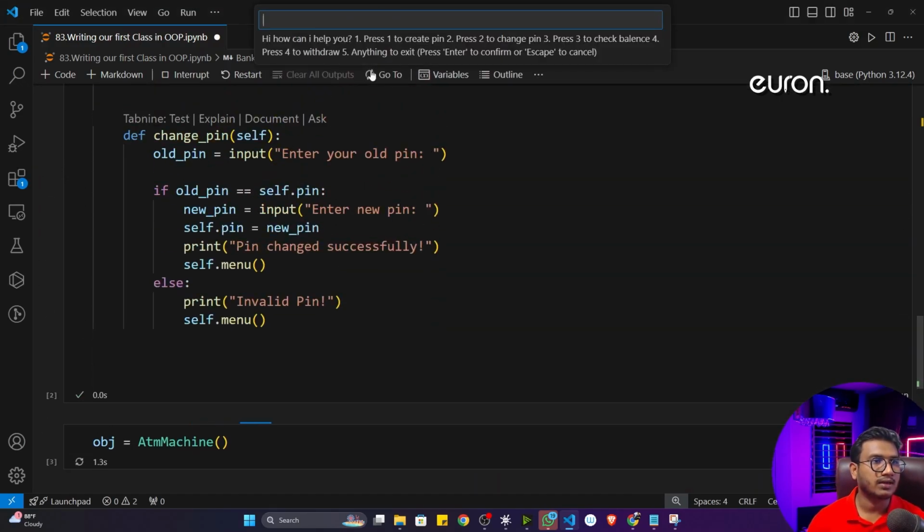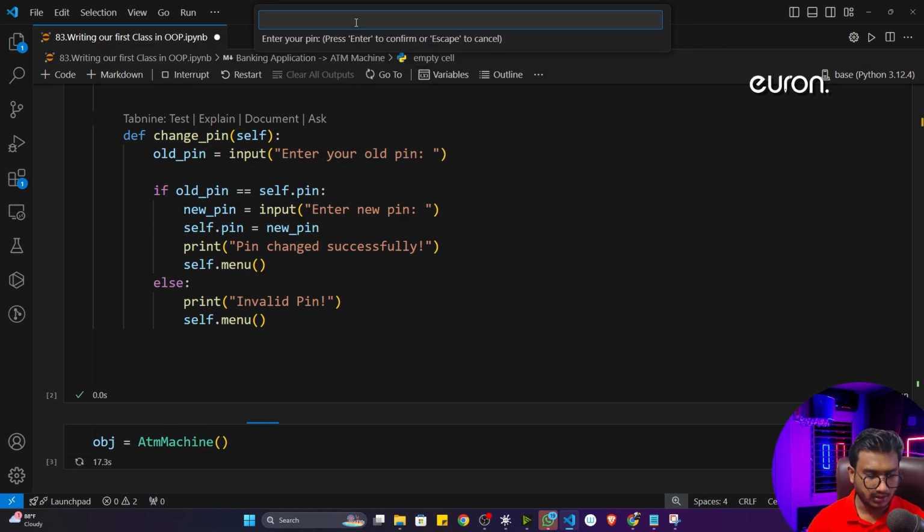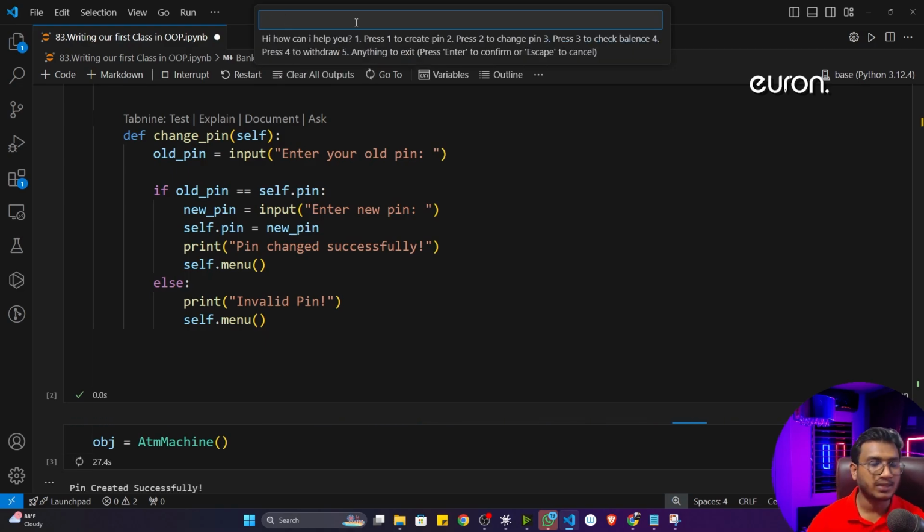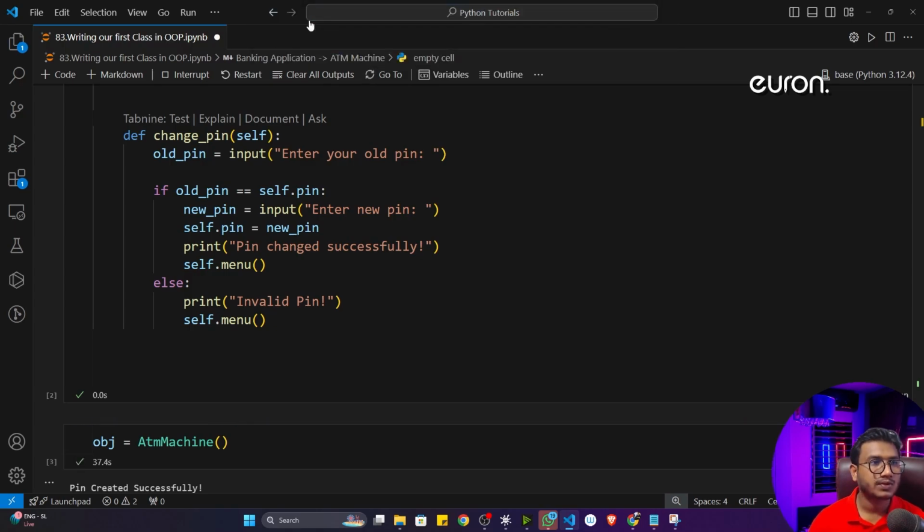Now see, it is asking what you want to do. I want to, let's say, create a pin. Now it is asking for my pin. I will give 123, and it is asking for the balance, let's say 20,000 rupees. And now see, it is again giving me the menu. Now I want to change the pin, so you have to go to option 2, press 2 to change the pin. So I'll give 2.